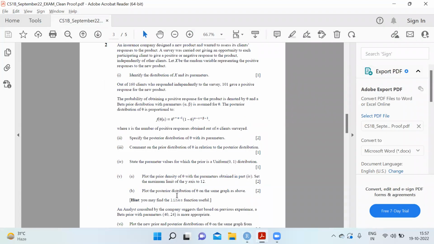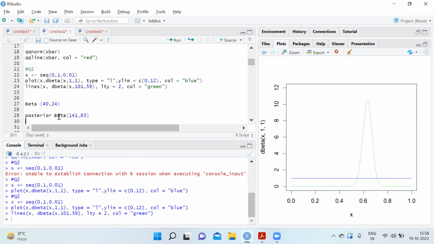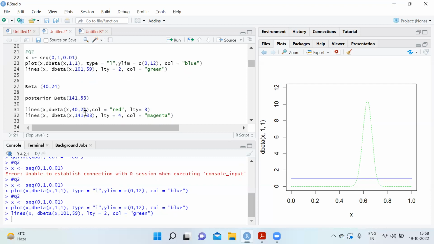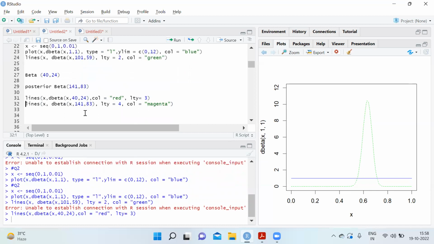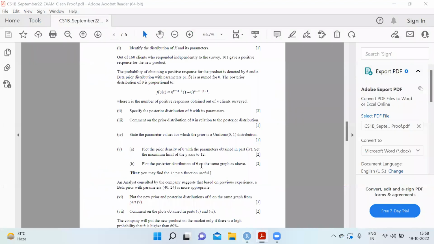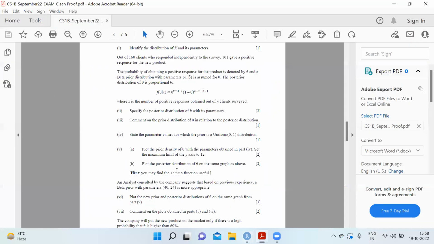Okay, then an analyst consulted by the company suggests that based on previous experience, a beta prior with parameters 40,24 is more appropriate. So now alpha, beta becomes 40,24. Plot the new prior and posterior distributions. So for the posterior, again putting in the same formula, we get 141,83. So I plotted this again on the same graph, with different colors and different line types. And you might want to add a legend, which you can do to this graph as well.